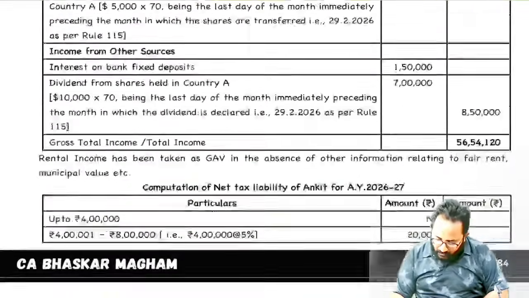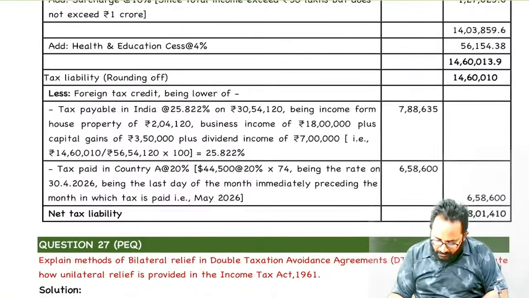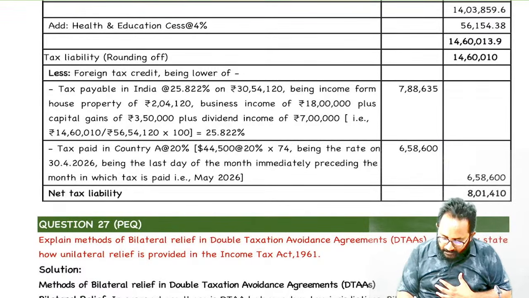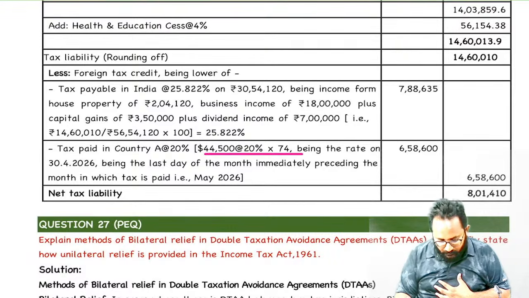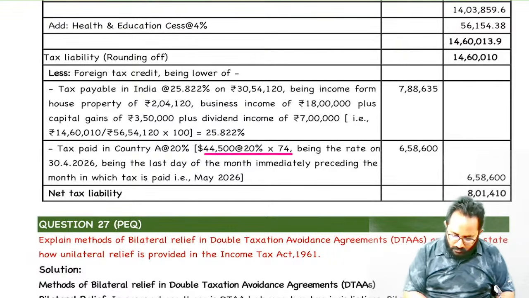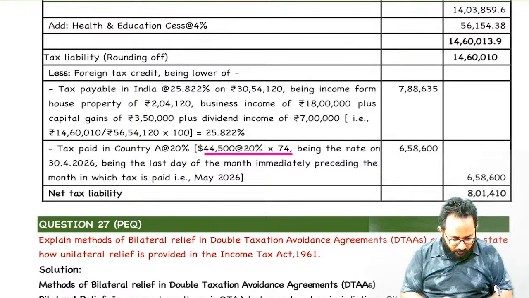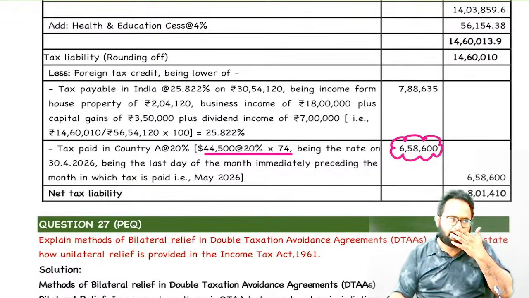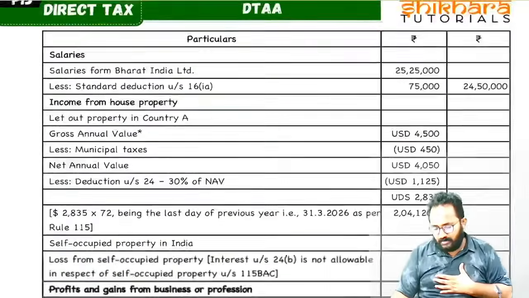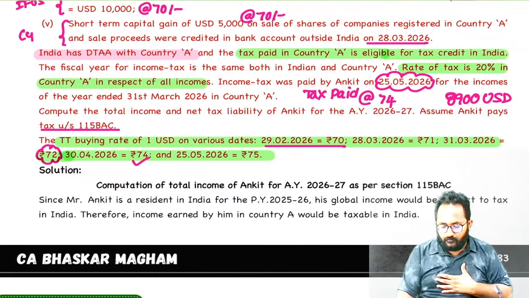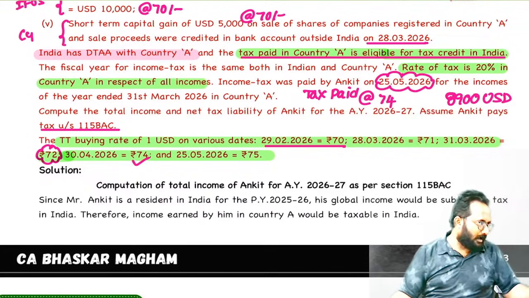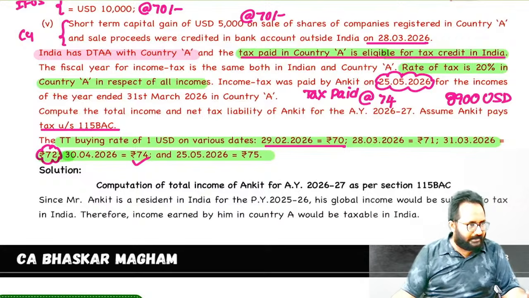How to convert that 8,900 you paid? We have to multiply with what? 74. How much will you get? 6,58,600. Here in the question, which method is given? Credit method. But they have given the answer in ordinary credit. Both you can solve. Ordinary credit you can solve. Full credit also you can solve.